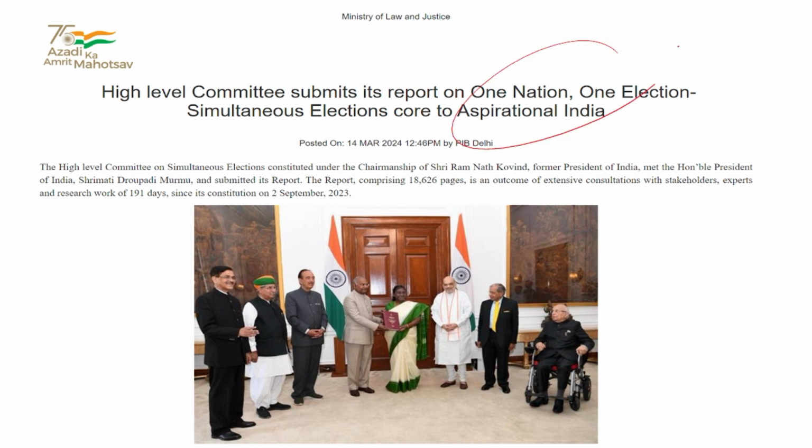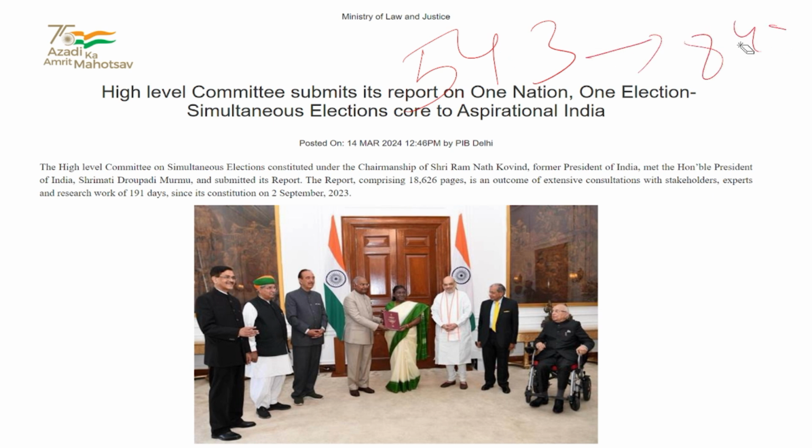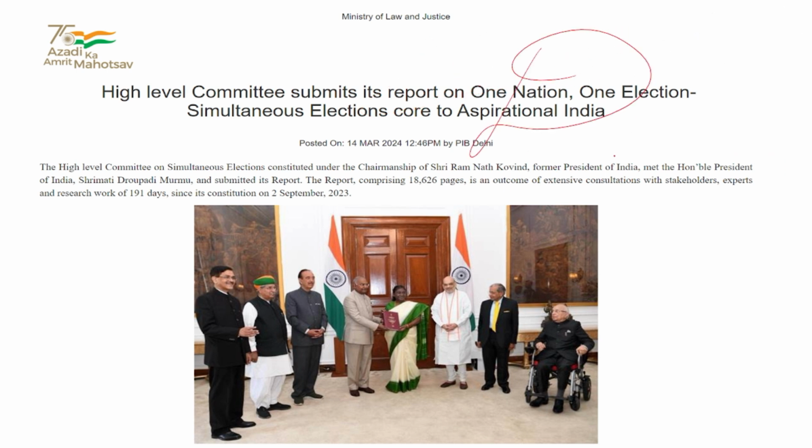And also there might be a possibility of one nation, one election, because the former President of India submitted the one nation, one election report to the current President of India, Smt. Draupadi Murmu, on 2nd September 2023. So the possible scenario might be that the current Lok Sabha strength, that is 543, might be increased to 848, and there might be one nation, one election, that is, simultaneous election of state and Lok Sabha in 2029.